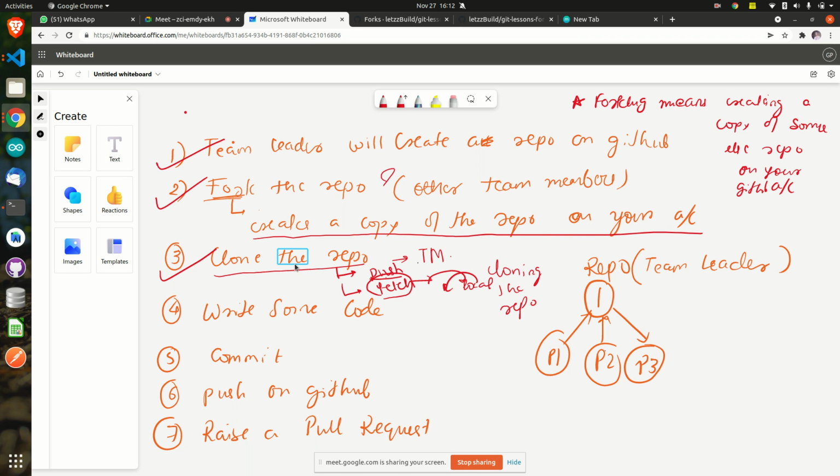So what I am talking about, first of all, see here, you cloned the repository, yes or no? Yes, cloned. You wrote some code. What code you wrote? Your name. Yes, you wrote. Did you commit? You did git add, you did commit. Yes, you did. Now what will you do? Git push. Now, once you do git push, first of all, changes will be recorded on your account, not my account.